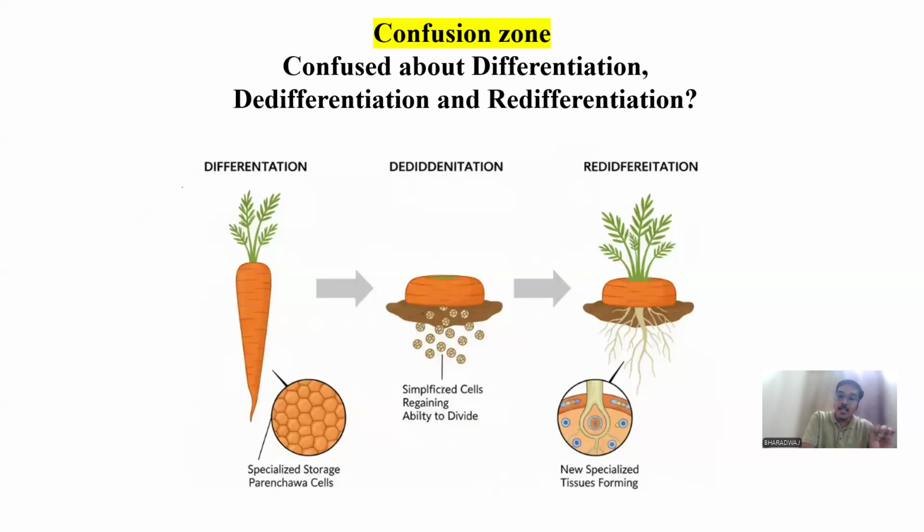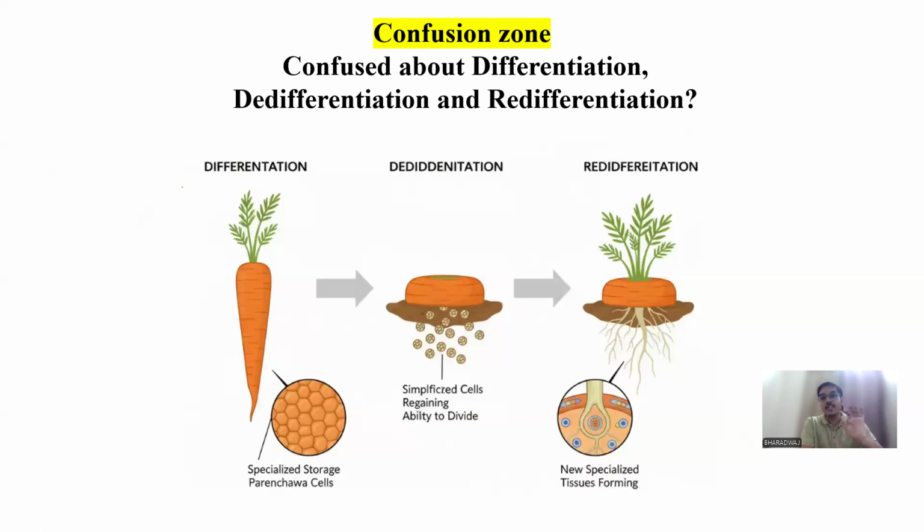So it has storage parenchymatic cells in it. The meristematic cells of the plant have been differentiated into the carrot cells. That's why you have got a carrot, right? So this is called differentiation, something specialized. It is the parenchymatic cells present in the carrot. That is, from the meristematic to a specialized stage, that is differentiation.